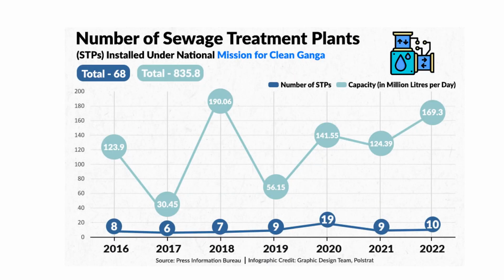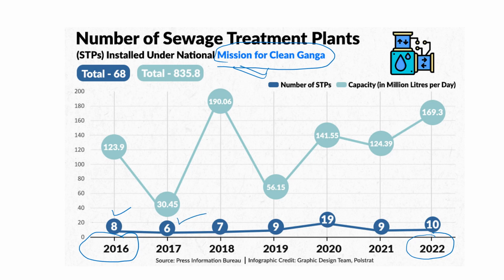Now the number of sewage treatment plants under the Mission for Clean Ganga. Okay, so this number is only for the Mission for Clean Ganga: how many sewage treatment plants have been installed in India under it. So in 2016, here you can see, this is the 2016 to 2022 data. In 2016 there were 8 STPs, sewage treatment plants, installed.